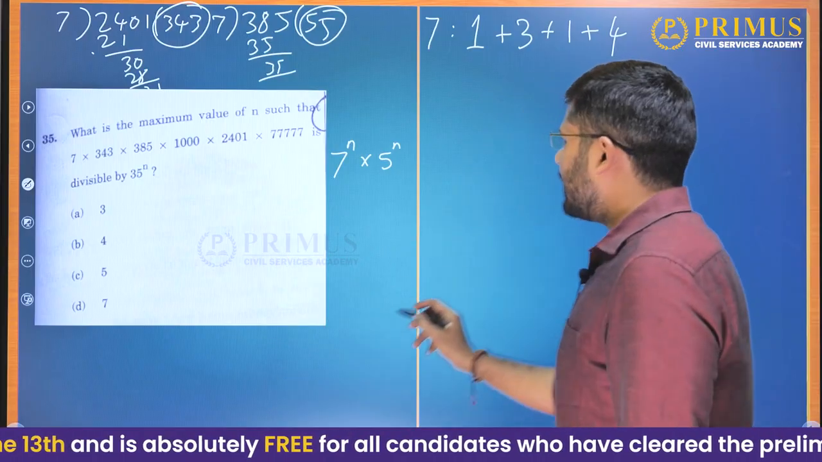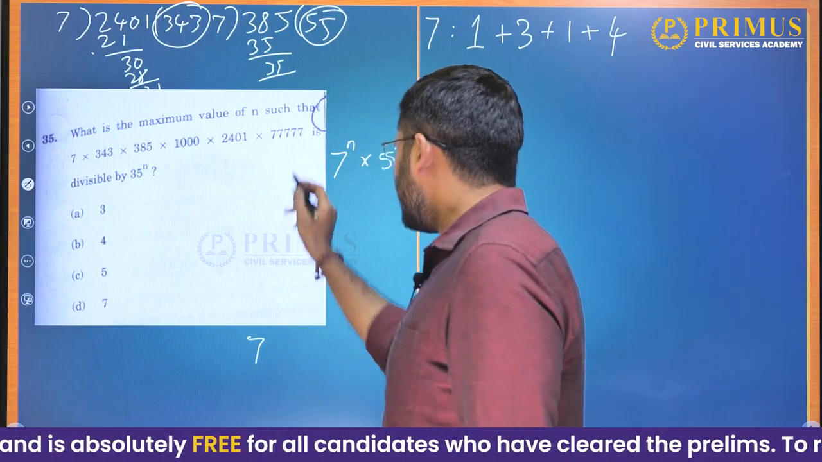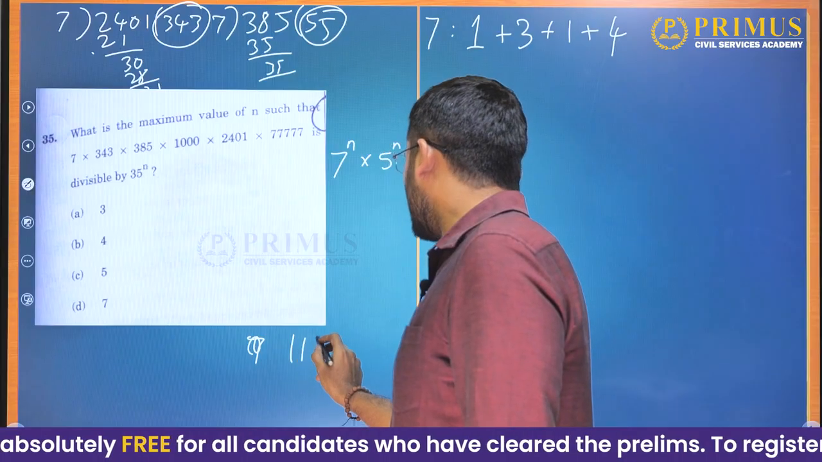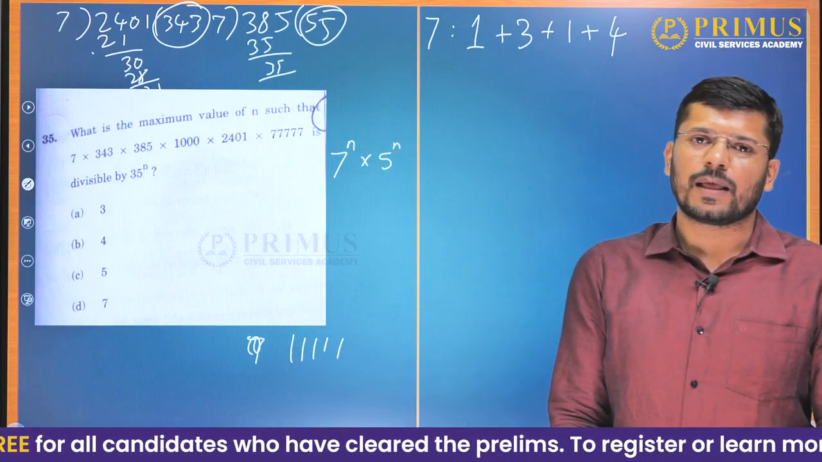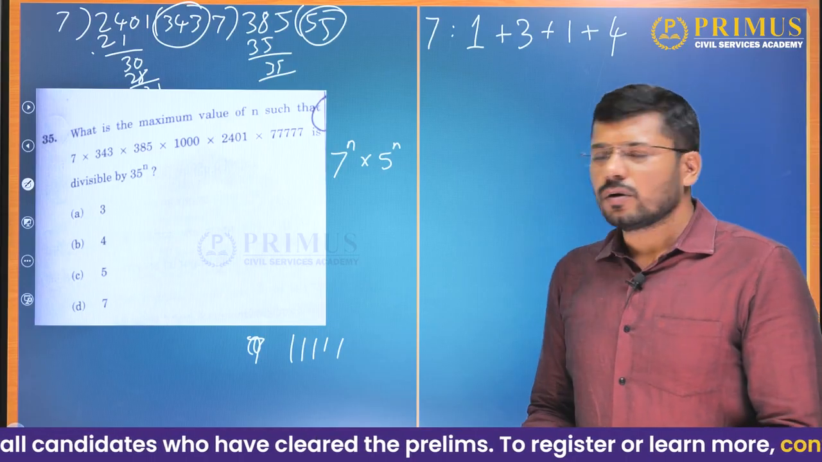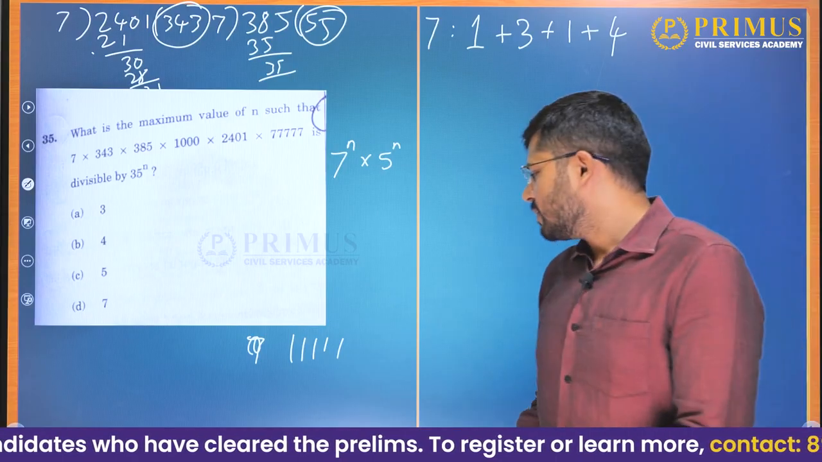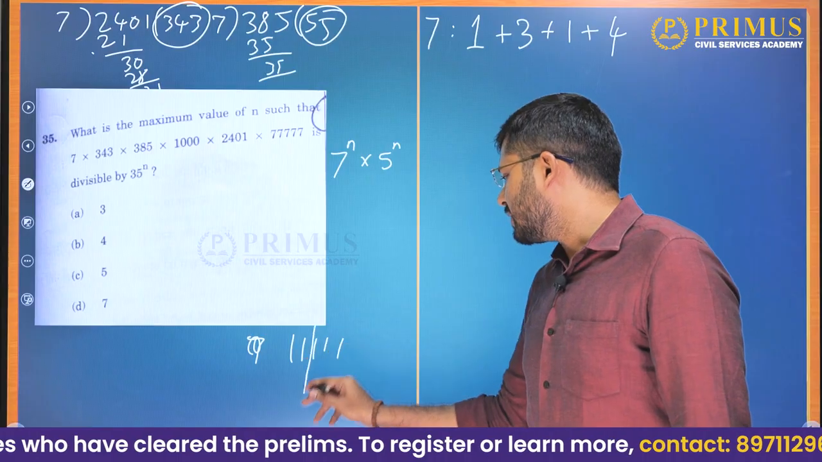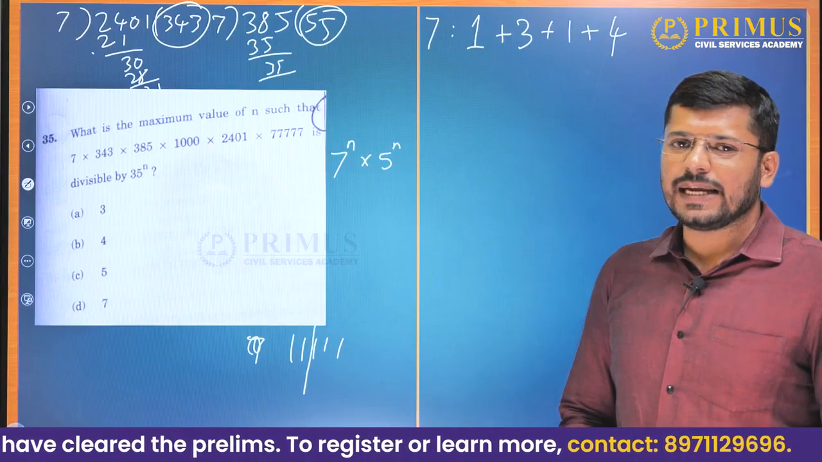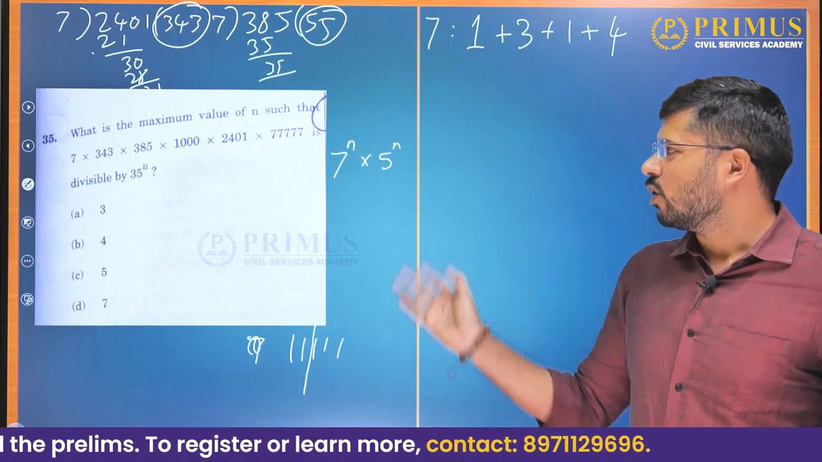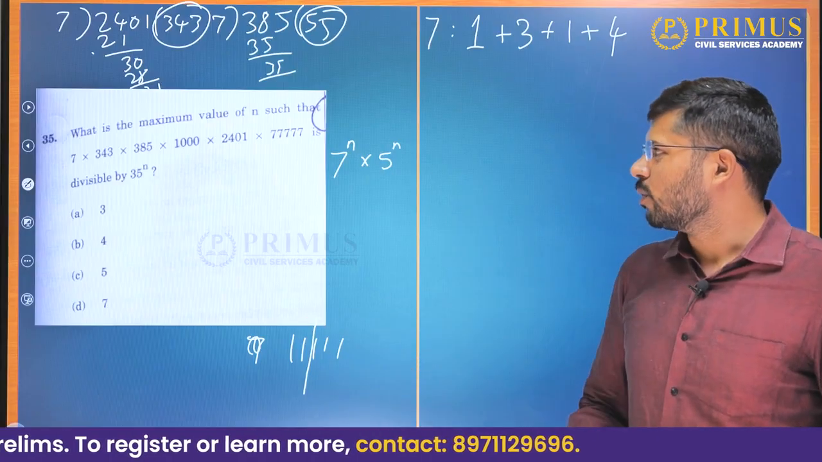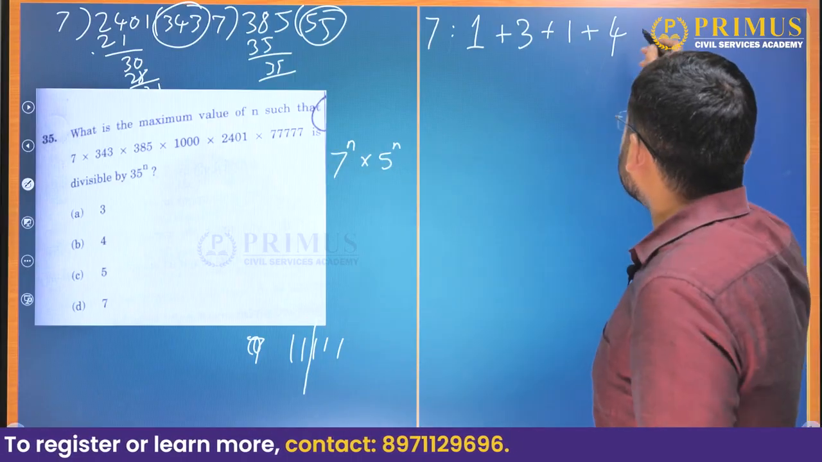Again, let's just divide it by 7. If we divide it by 7, we get 11111. And is 11111 divisible by 7? No. Why? Because one of the divisibility rules of 7 is, if you divide into sets of 3 digits, 111 and 11, the difference is 100. 100 is not divisible by 7. So this is also not divisible by 7. So how many 7s do we have here?